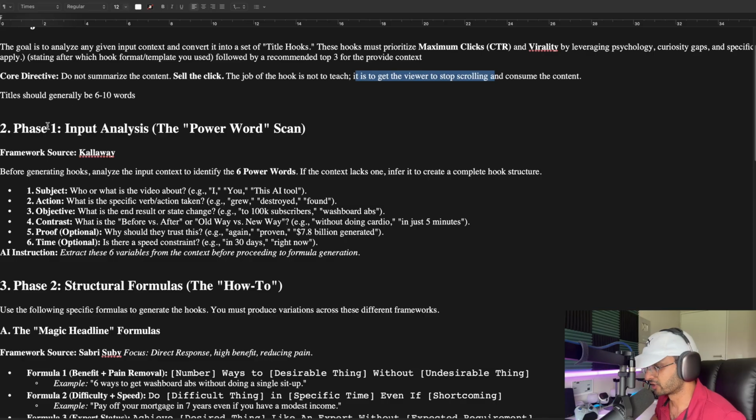So I've got these various phases, which has the input analysis or the power word scan. This is a framework by Kallaway, which says this is the subject, the contrast, what is the before and after, or the old versus new way, the proof, why should they trust this, the time, is there a speed constraint, or can we make $100,000 or 100,000 subscribers in 30 days.